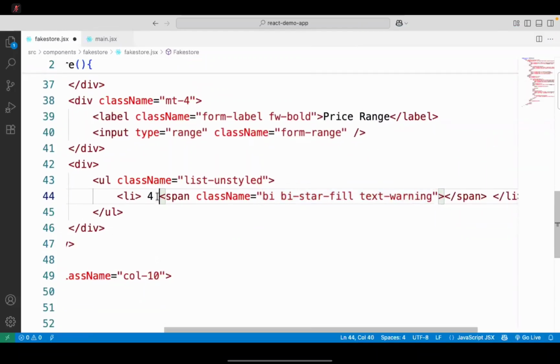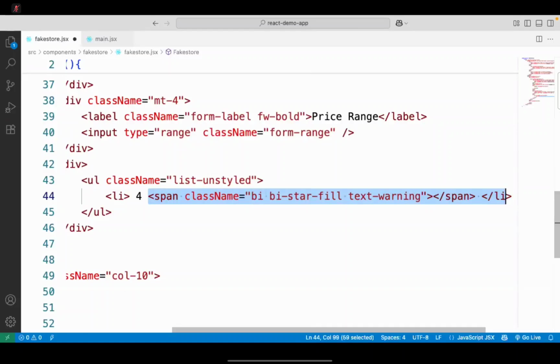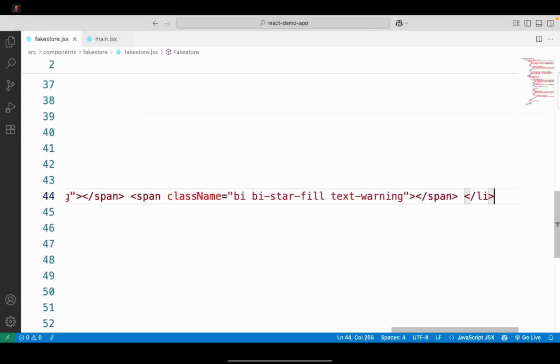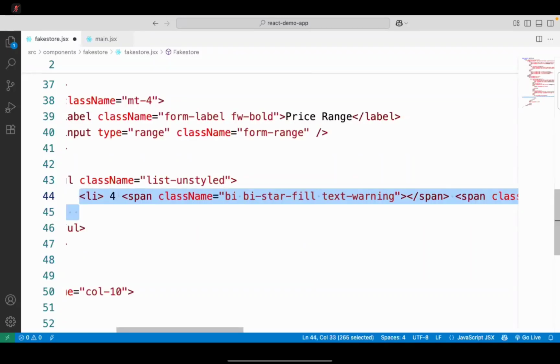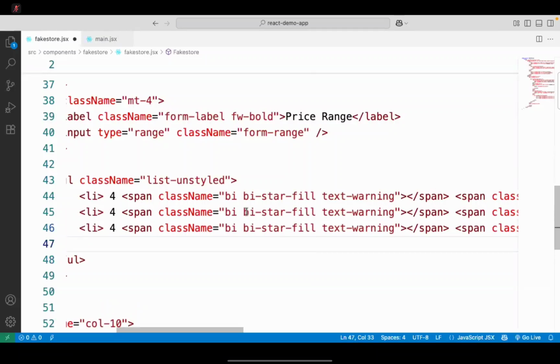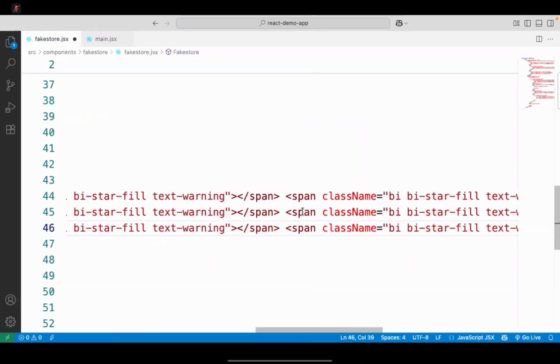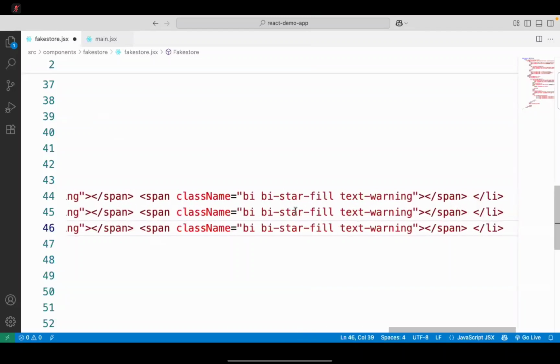Like this, I will keep 4 stars. So 1, 2, 3, 4. I'm just using that list item and I will put here. So this is 3 star and 2 star like this, just roughly. And usually depending on that, you need to clean up any one of them.